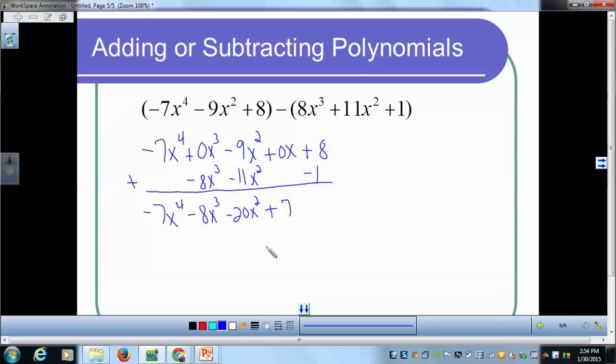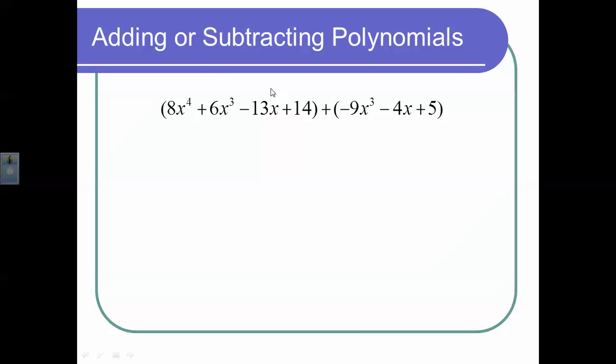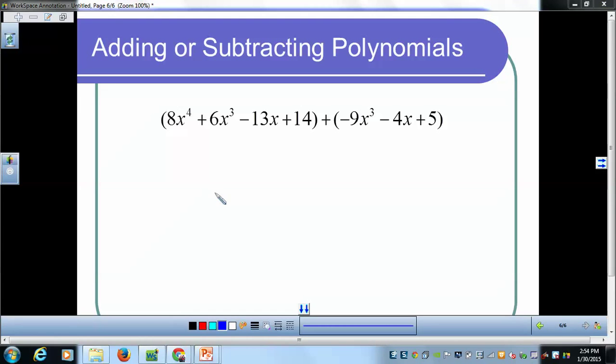All right, so what I'm going to do now is give you some example problems to work. Oh, actually, I got one more example here, so let's do this one. And then I'll send you off to work on your own. So once again, let's look at this guy. As I write this out, I'm going to account for all my powers. So there's my fourth power term, my third power term. Now notice I do not have an x squared, so I'm going to put 0x squared as a placeholder, minus 13x plus 14. And now, since I'm adding, I can just take these terms and align them where they go.